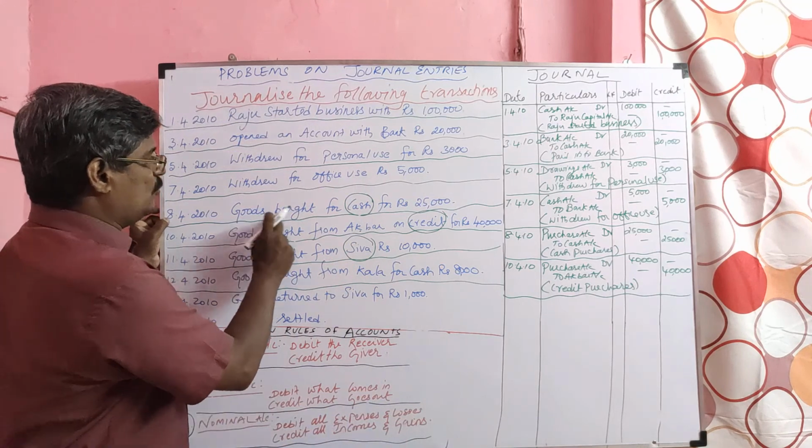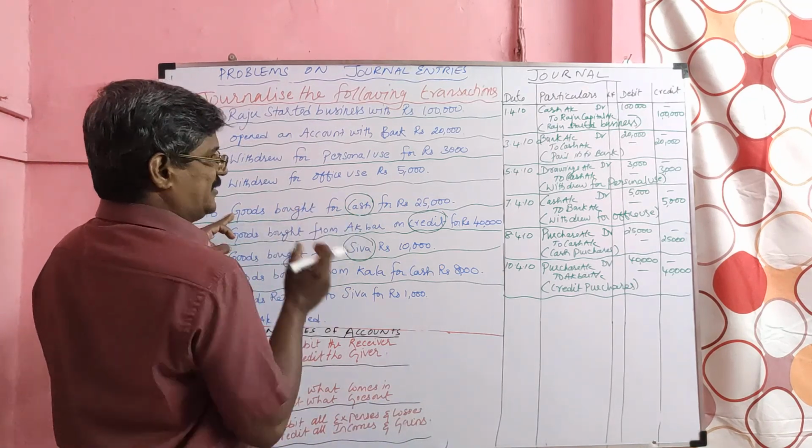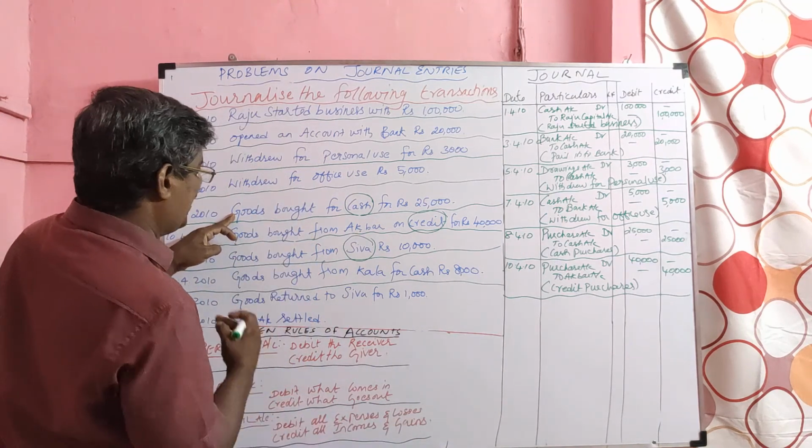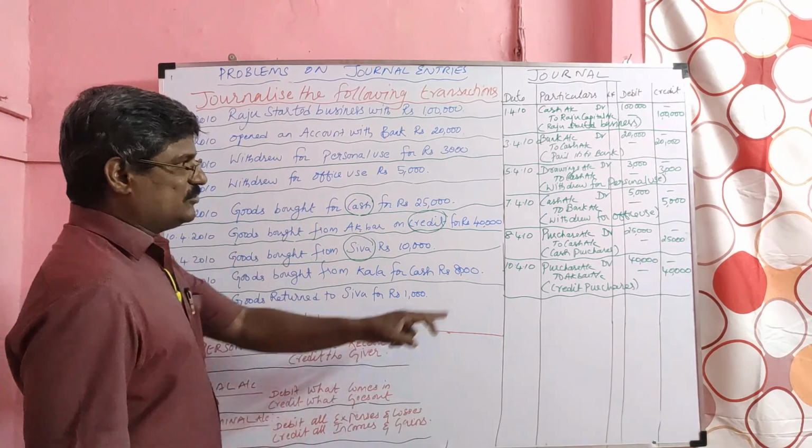Here on 8th we bought goods for cash. Goods coming in, cash going out. Goods coming in, purchase, nominal account debited. Cash is a real account, credit what goes out.